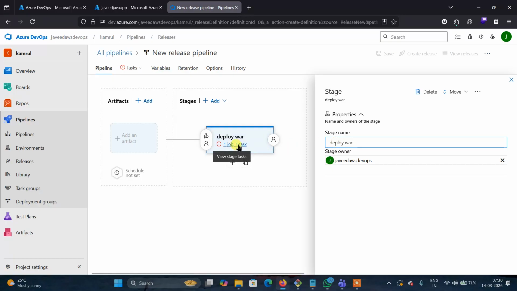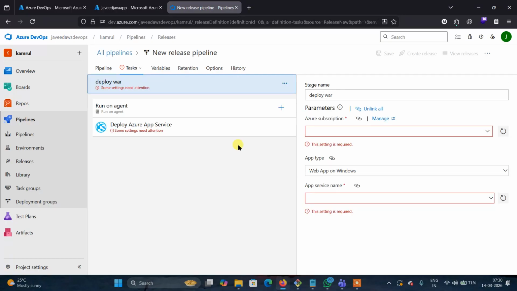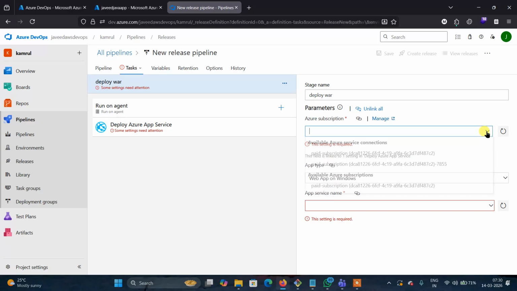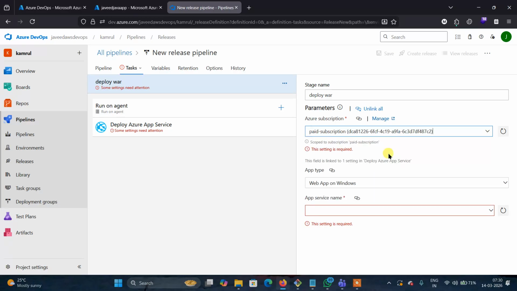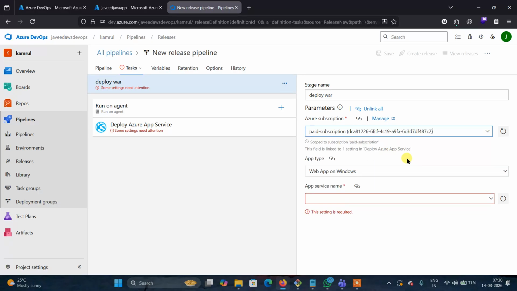Then here click on the task and job. First we need to make a service connection. What is the service connection here? It means that we make a connection from Azure to the DevOps portal. We need to select the service connection from Azure to the DevOps portal.